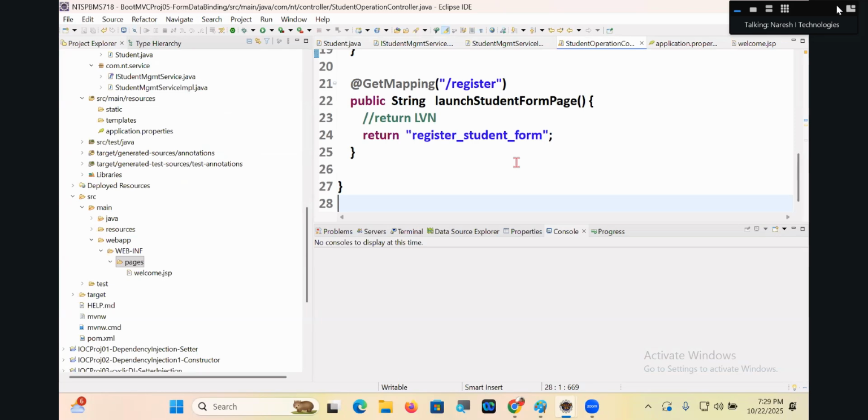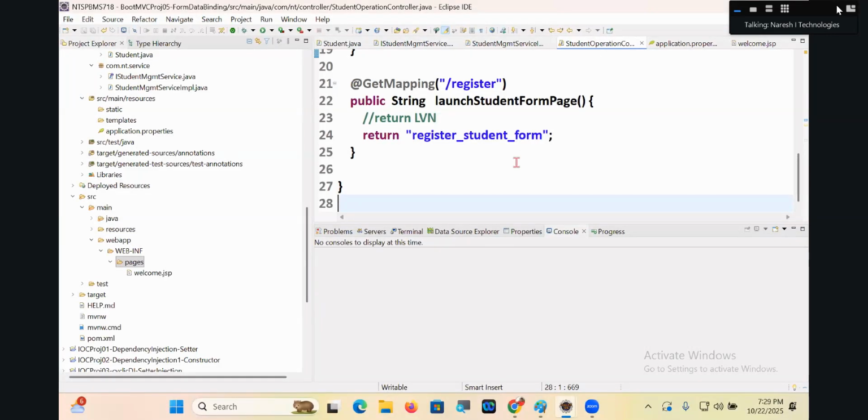In Java class names and method names we go for camel case, the Java naming convention. For JSP and HTML files, the notation is separating the multiple words with the underscore symbol. Got the point, my dear?